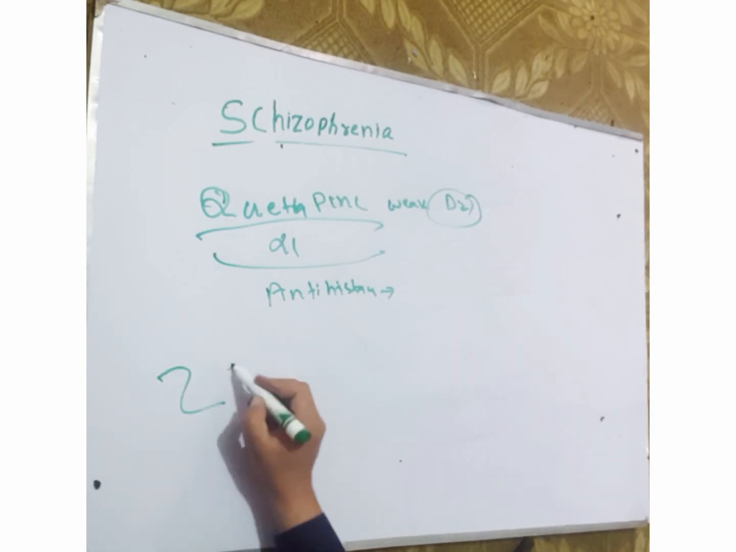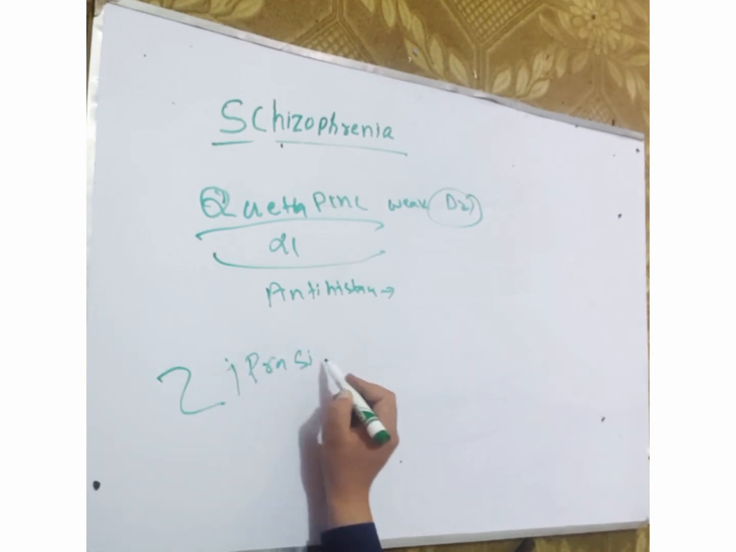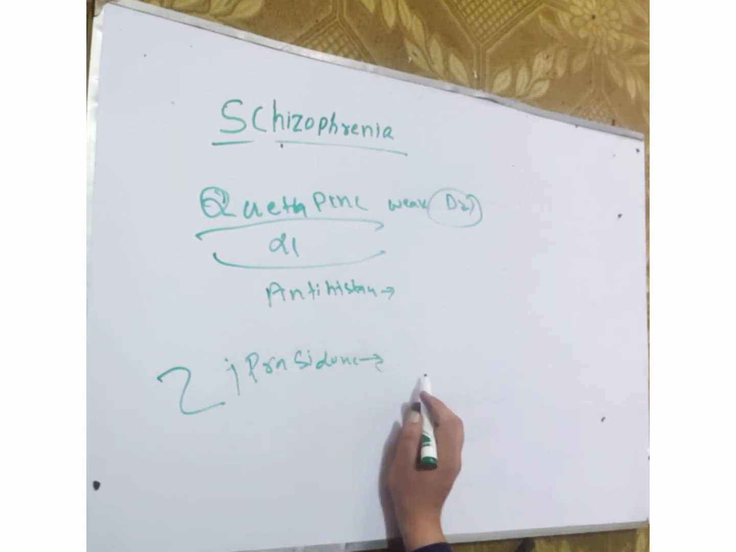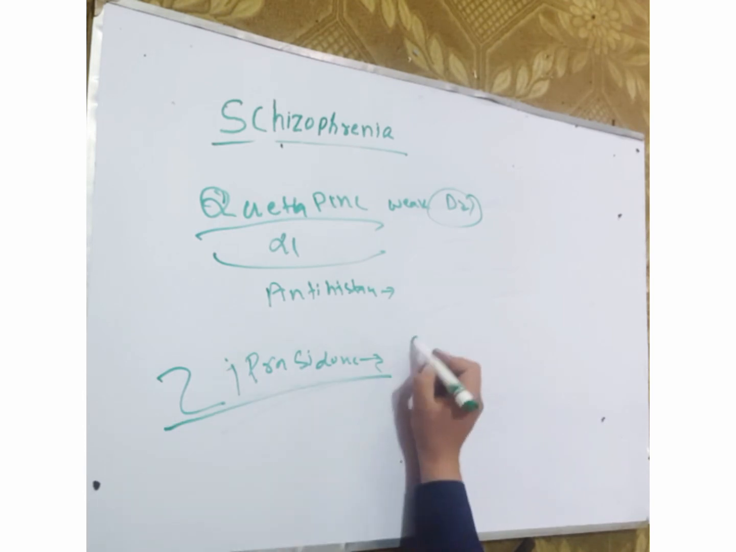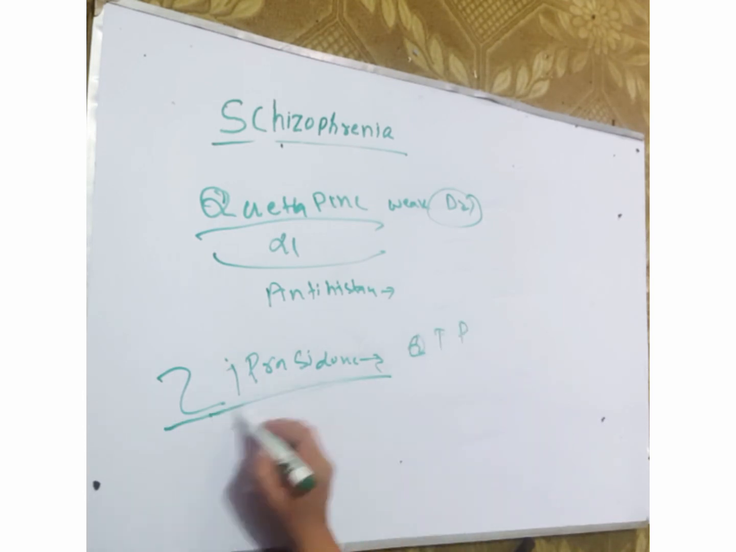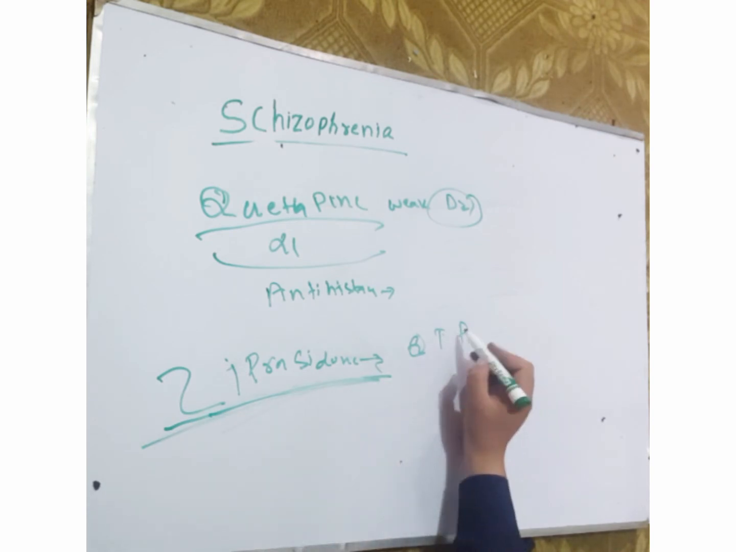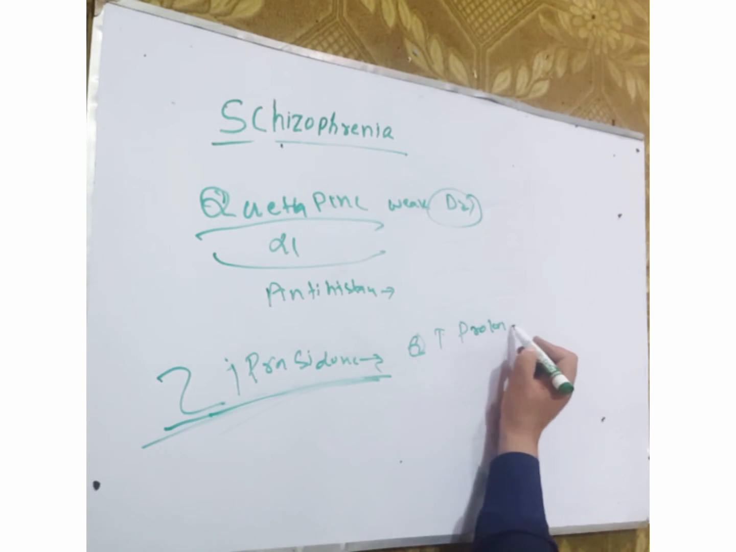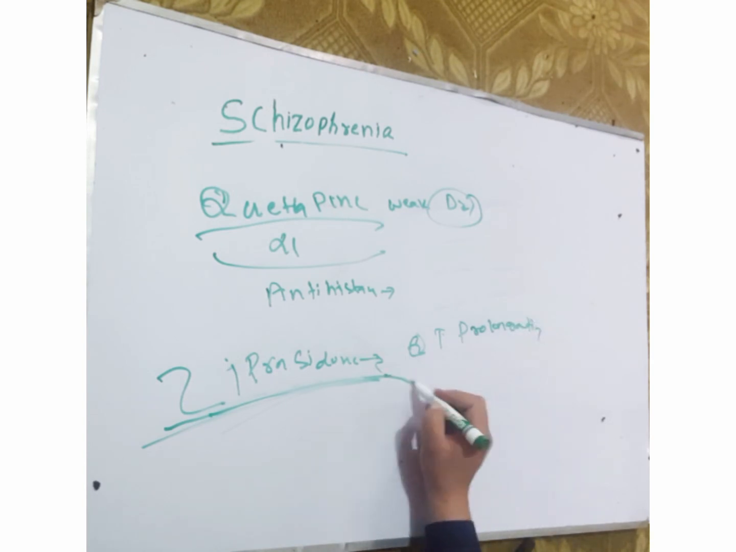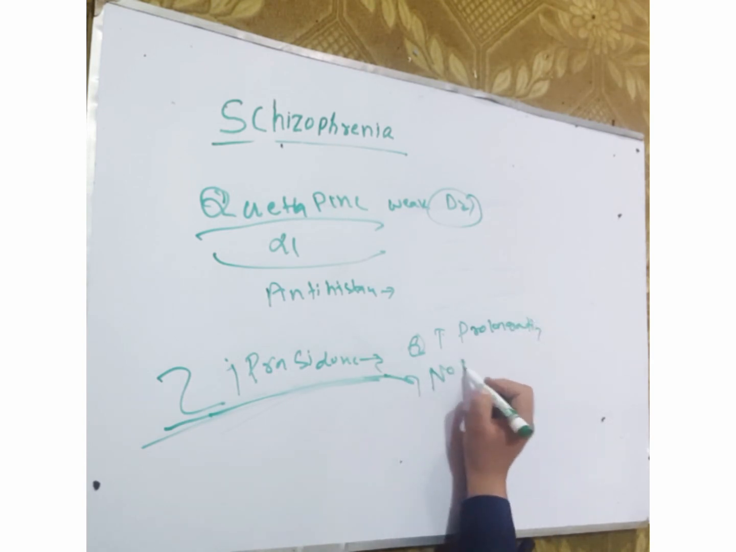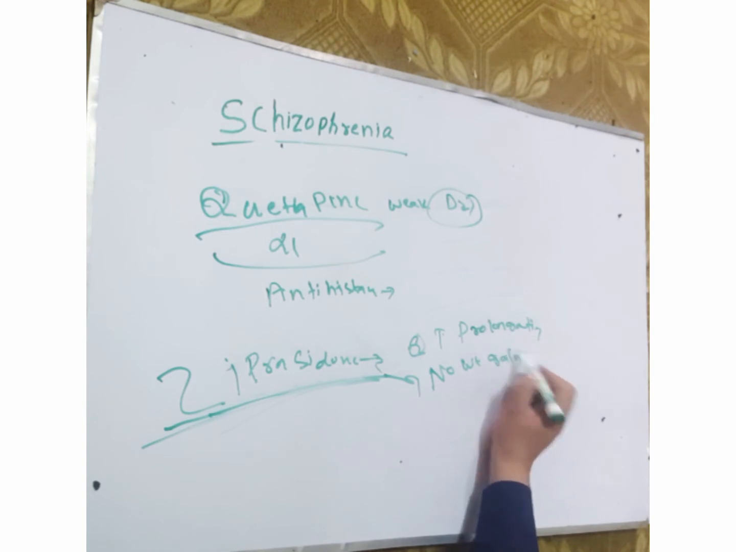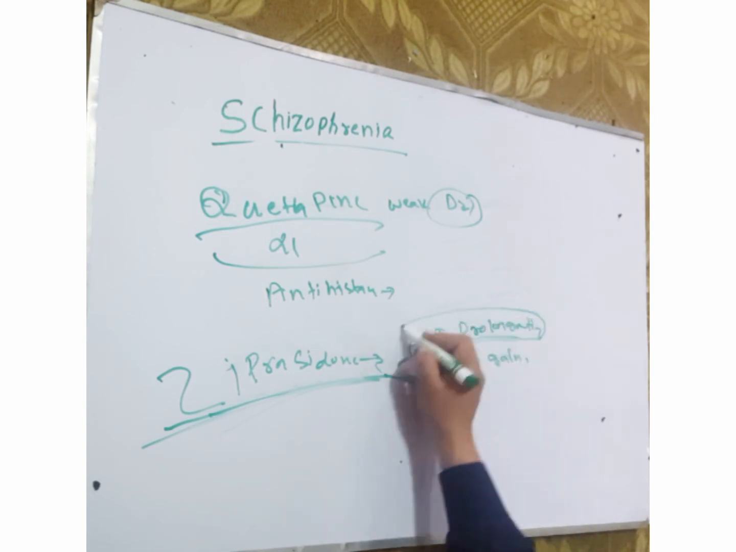Another drug is ziprasidone. Ziprasidone is an antipsychotic that causes minimal weight gain, but it can cause QT prolongation. There is no weight gain, but it is contraindicated in cardiovascular patients.